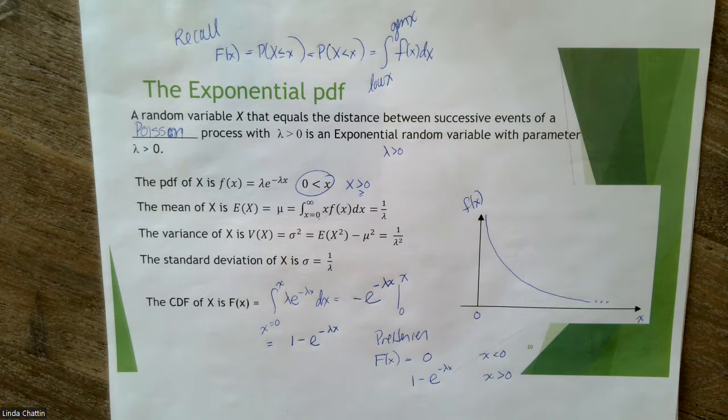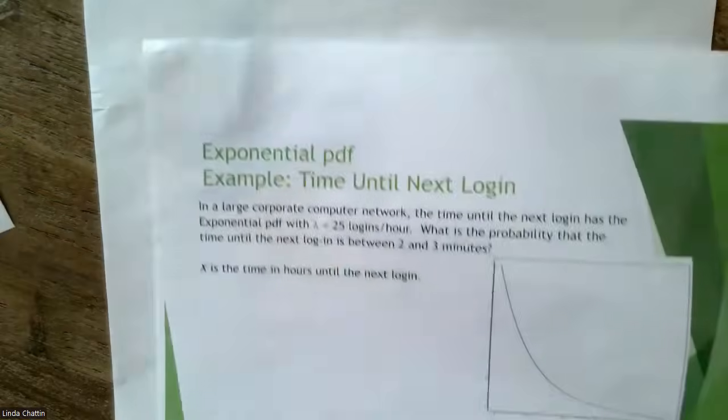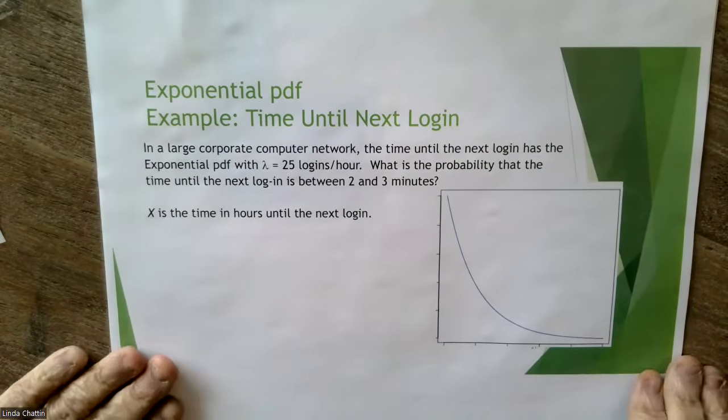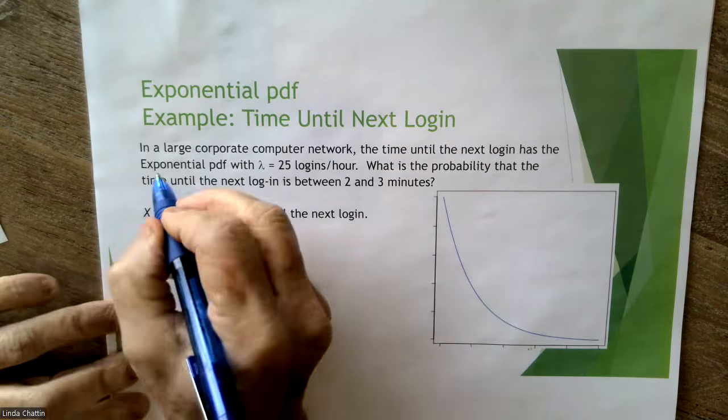So let's take a look at an example here. This is a very common type of an example. The time until the next login, or the time between logins to computer systems, also the time between arrivals, tends to have this exponential distribution. So we have in this network the time until the next login. It says it has the exponential PDF with a rate lambda equal to 25 logins per hour. So let's go ahead and show what we mean by this.